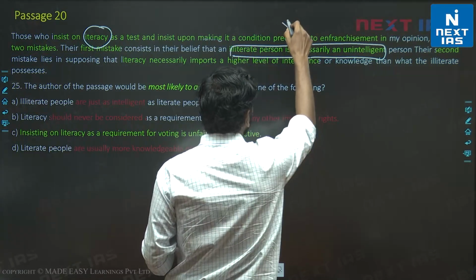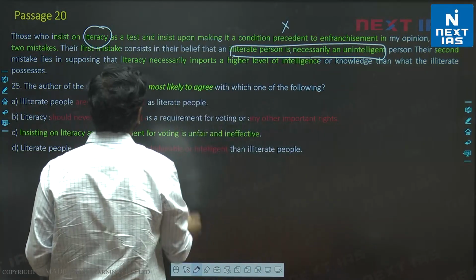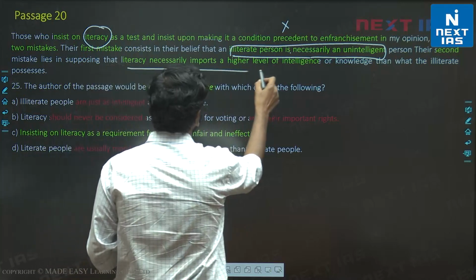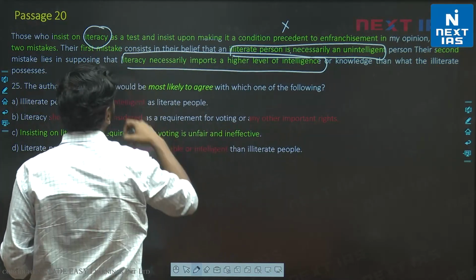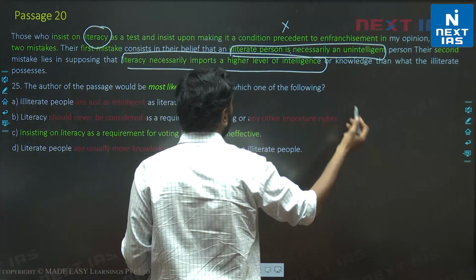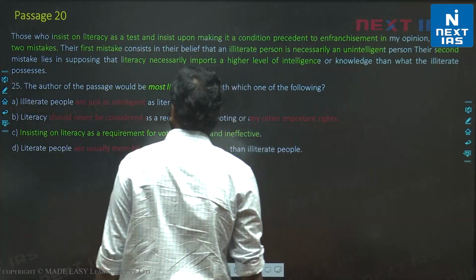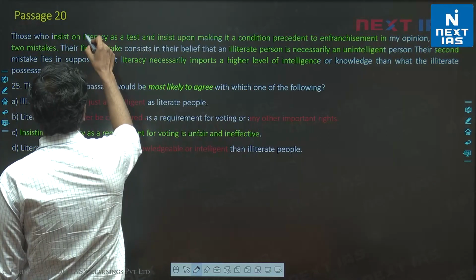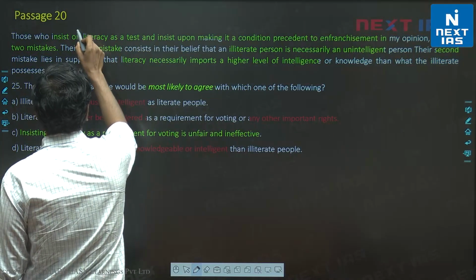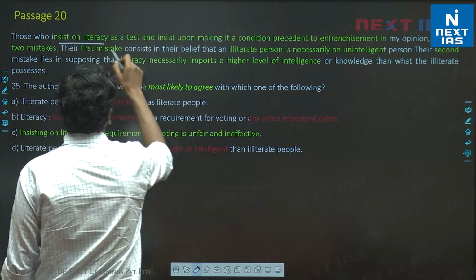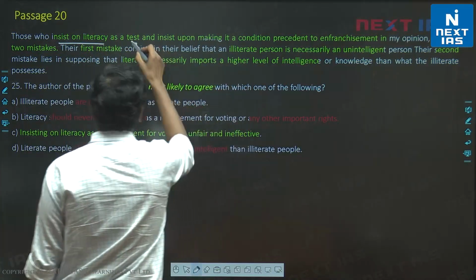The author says this is a wrong thought. The second mistake is literacy necessarily imports a higher level of intelligence. Literacy means you will become more intelligent. This is also invalid according to the author. Both of these are invalid and they are committed by those people who insist on literacy as a test.